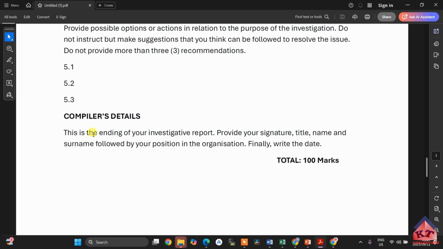And then lastly, this is the ending of your investigative report. Provide your signature, title, name and surname, followed by your position in the organization. Finally, write the date. Okay, so this is important, okay? But it's self-explanatory, but I'll show you in the example answer what they mean by this.